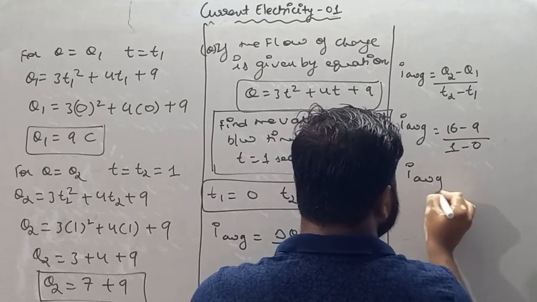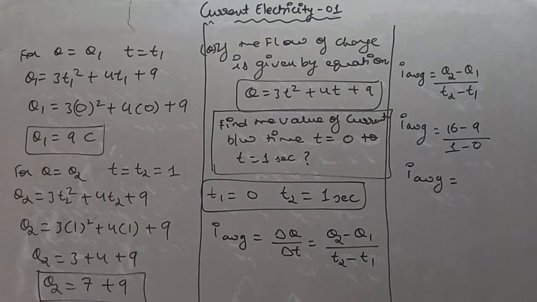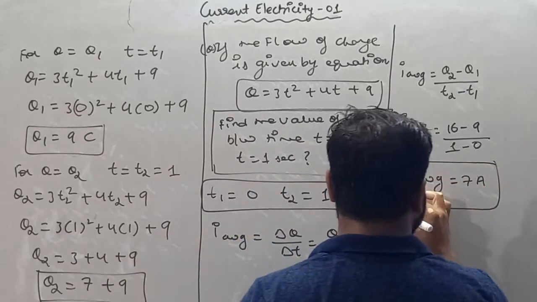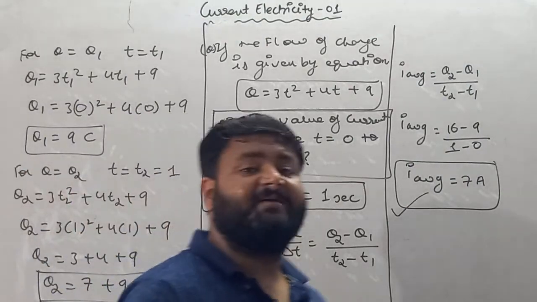So I average becomes equal to 16 minus 9, so it is 7 ampere. You'll get your answer, so the answer is nothing but 7 ampere. This is the value of average current. This is how we'll get the value of average current.